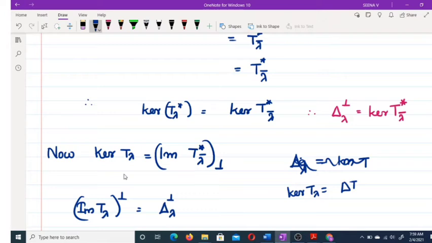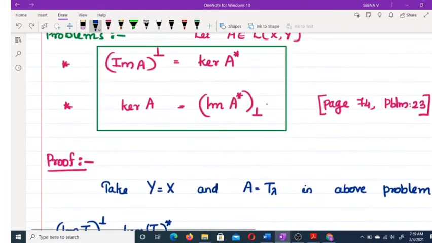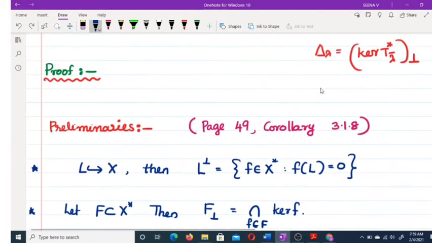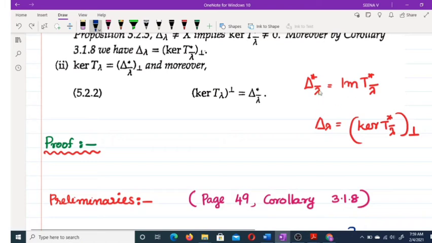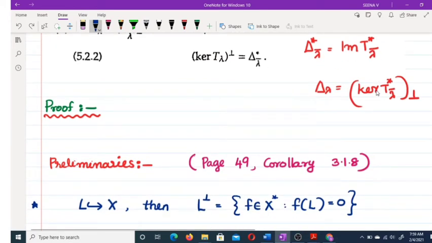Here we have this result. Image T star lambda conjugate is delta star lambda conjugate.